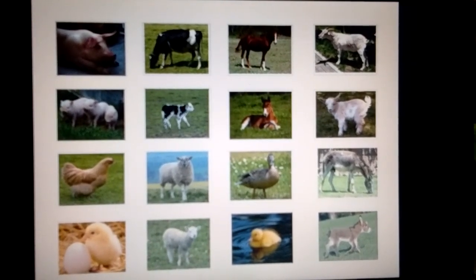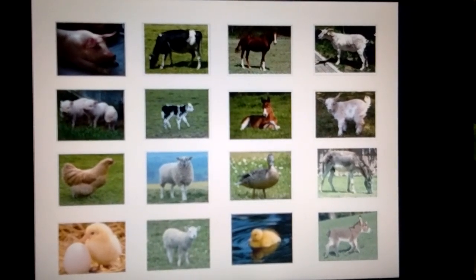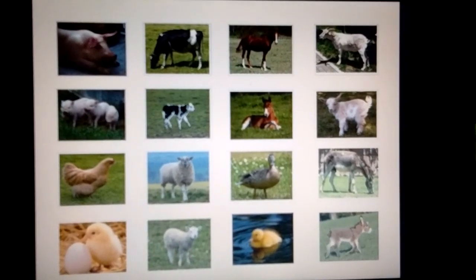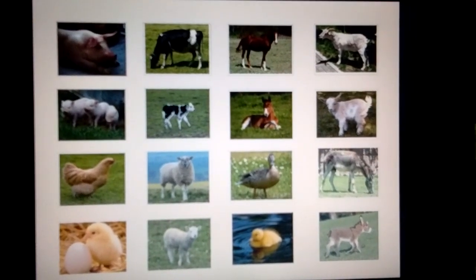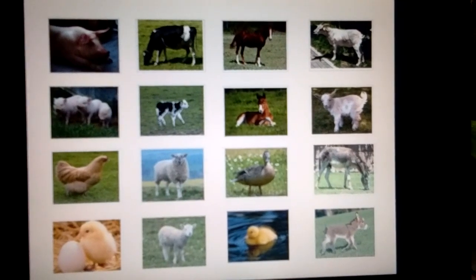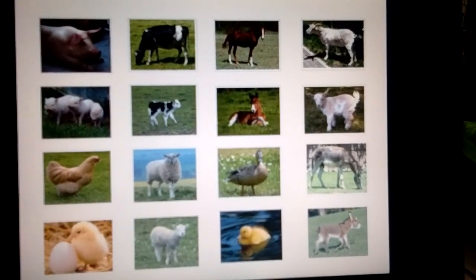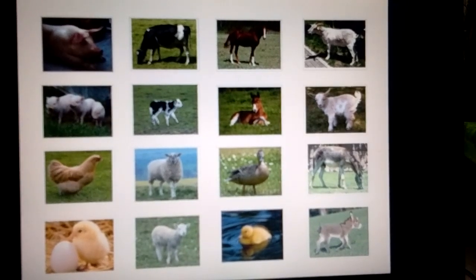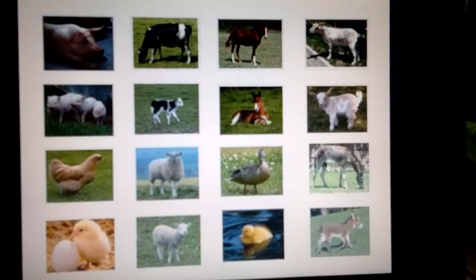Yes. So how do they give us many useful things? Let's see. Well, have you heard about poultry farming or dairy farming? Poultry farming is raising the hens to rear them for their eggs and for meat. Dairy farming is raising the cows and buffaloes for their milk and meat.